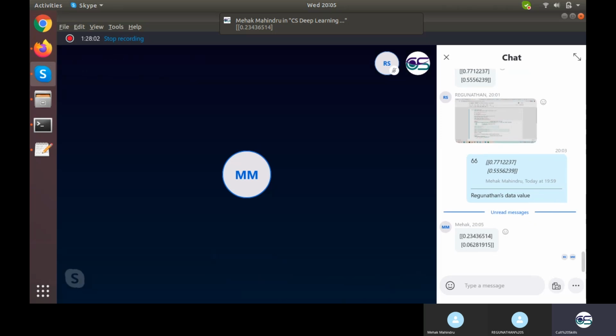Okay, so this is from your model itself. Yes. Okay, Raghunathan, I didn't get even a single value from you. Make it fast. What's going on? Show me your screen. Share your screen first.